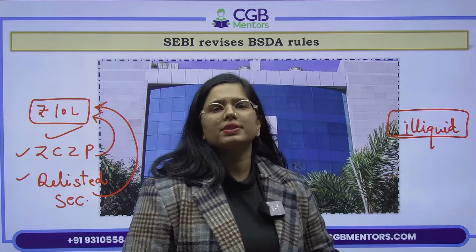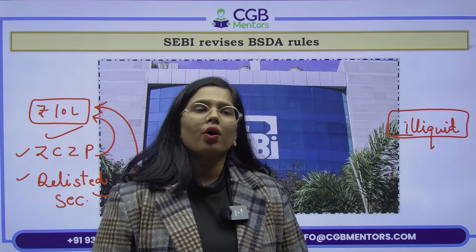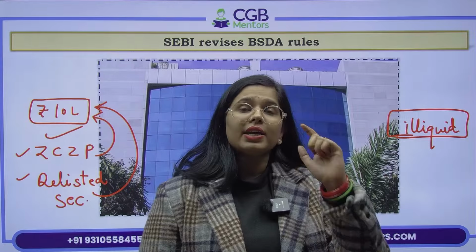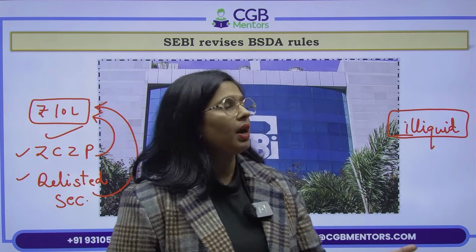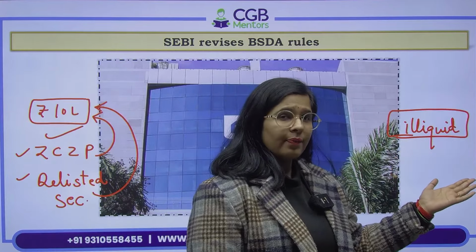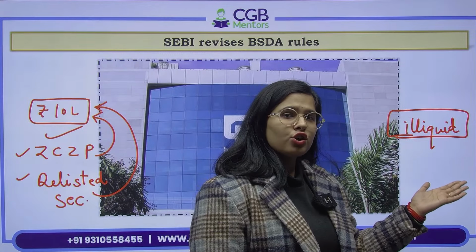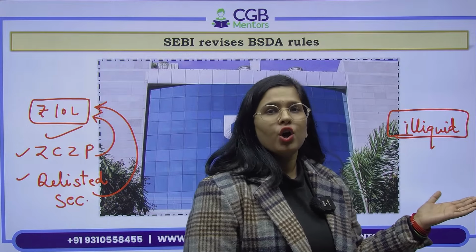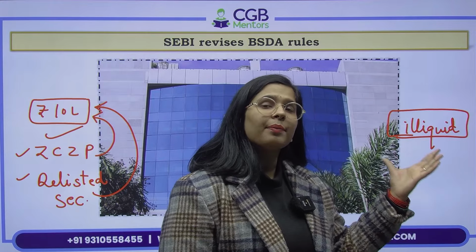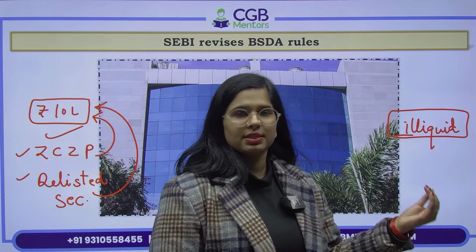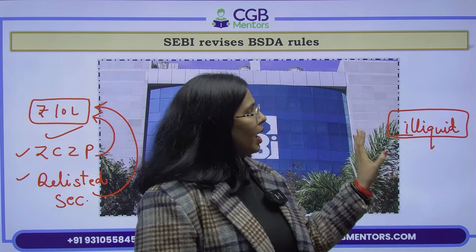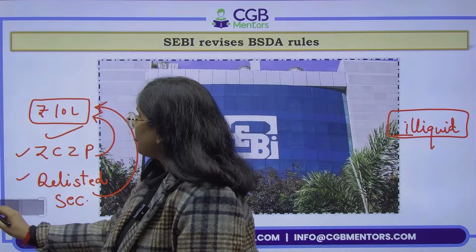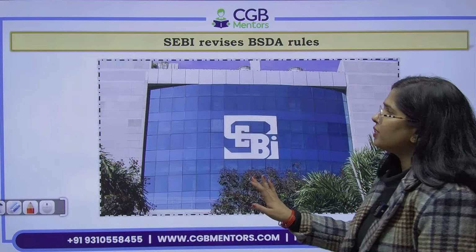Why? Because of certain restrictions. मैंने आपको सिक्योरिटी दी और मैंने आपको कहा कि आप इसको 6 साल तक बेच नहीं सकते. तो अब 6 साल तक बेच नहीं सकते, इसका मतलब क्या हुआ? That it is illiquid, right? Will such kind of securities should also be excluded while determining the limit of 10 lakhs? The answer is no. So how we are going to value them? हम किस तरीके से इसको value करेंगे? This is the question for which we are going to see the answer in this news. ठीक है, ये बात आपको समझ में आ गई? Let's move forward and see what SEBI says.